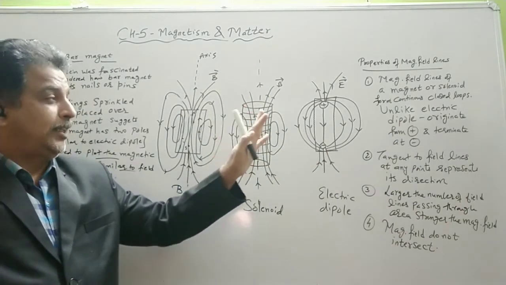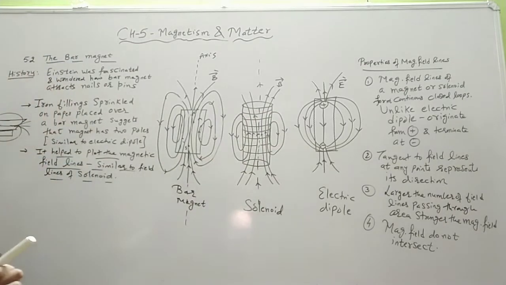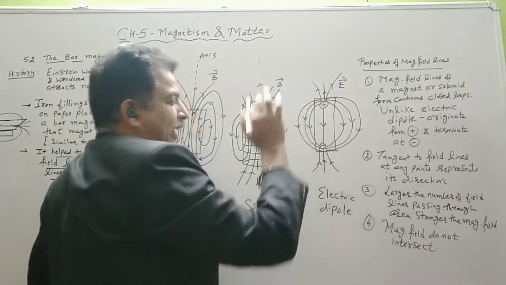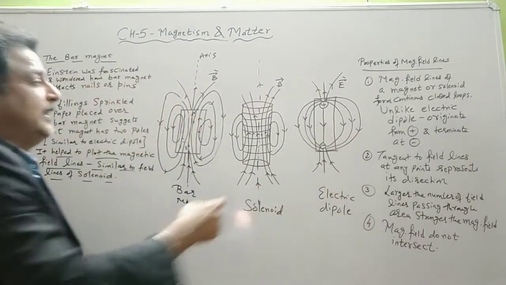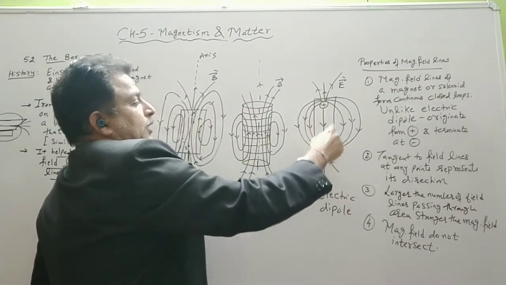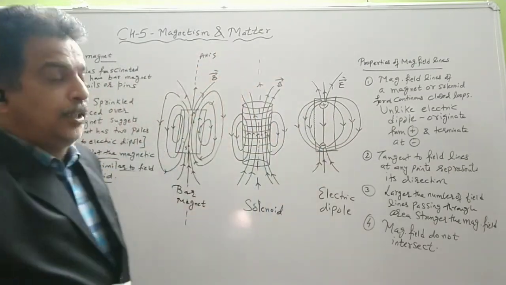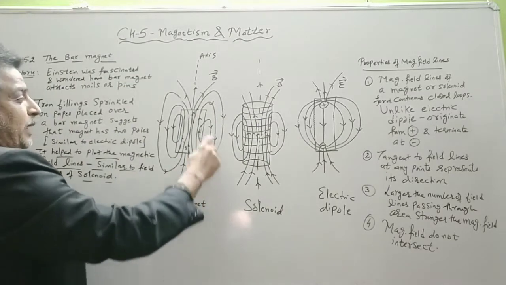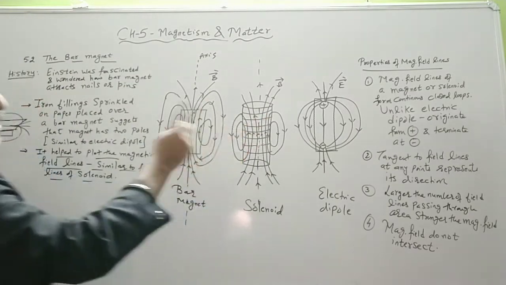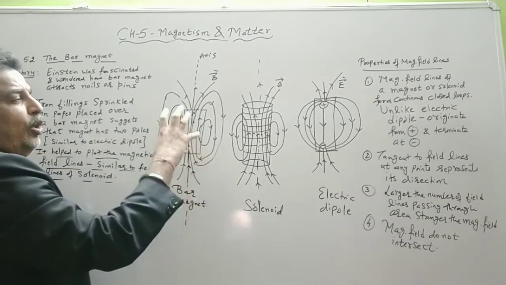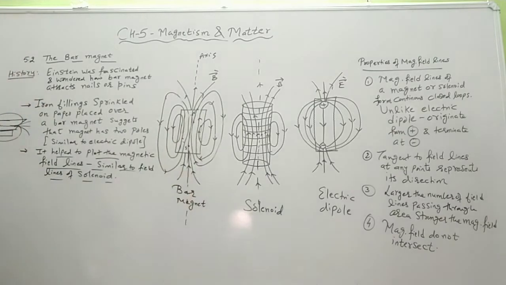We have studied that electric field lines of a dipole do not form closed loops. They originate from the positive charge and terminate at the negative charge. See the direction: they all originate from positive and terminate at negative. And you see the direction of this magnetic field line. So one difference between electric field lines and magnetic field lines is that magnetic field lines always form closed and continuous loops.